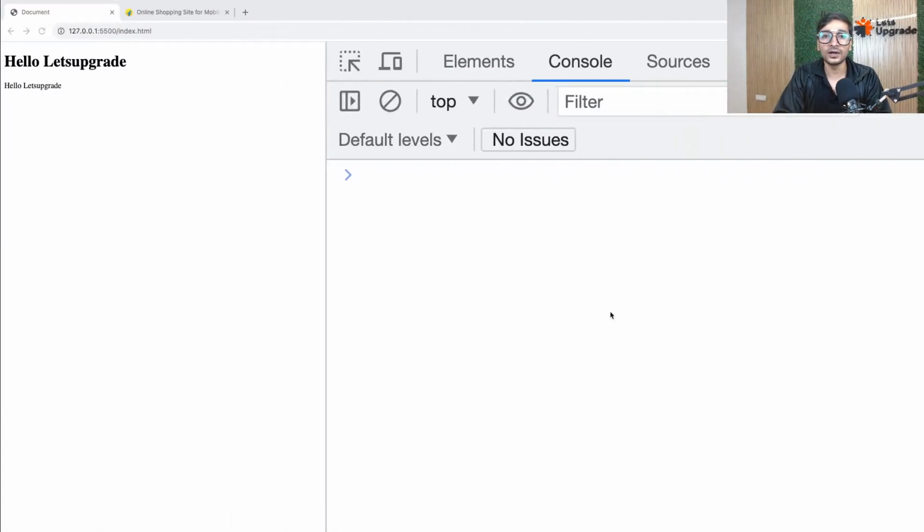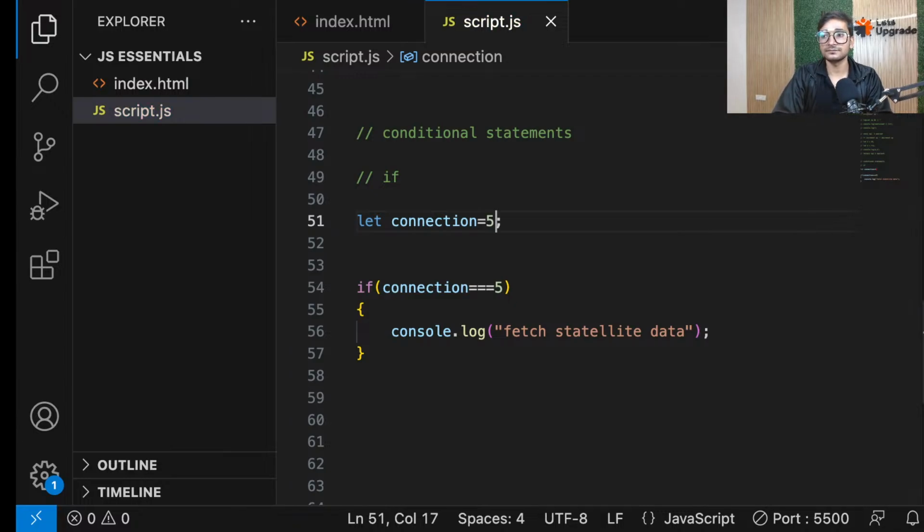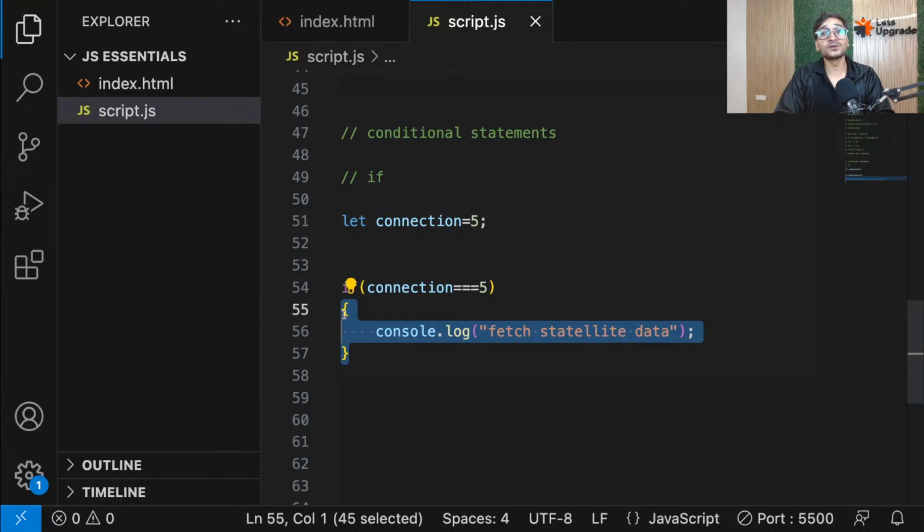So now you'll see, guys, that code will not work normally. See, now there's no output because my connection value is 3 and I'm checking if connection is equal to 5. No, 3 is not equal to 5, and that's why this code is not executing. But if I make it 5, see, now it's working. So now, guys, I have some code which only works if some condition is true, otherwise it's not working. So guys, now we know, right?